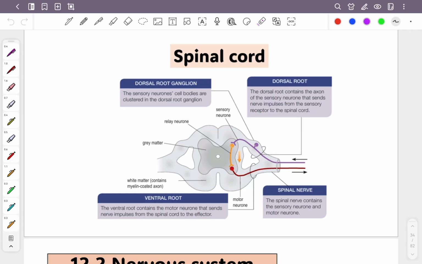Okay. So now the dorsal root contains the... Dorsal root is the one that I told you, tempat dia masuk. Ventral is the tempat dia keluar. Mesti ingat, dorsal is the one that nerve impulse go into your spinal cord. Ventral root is the one that keluar. Boleh? And then you have the spinal nerve. Okay, this one it tells you got what kind of neuron. Later we're going to see what is neuron.